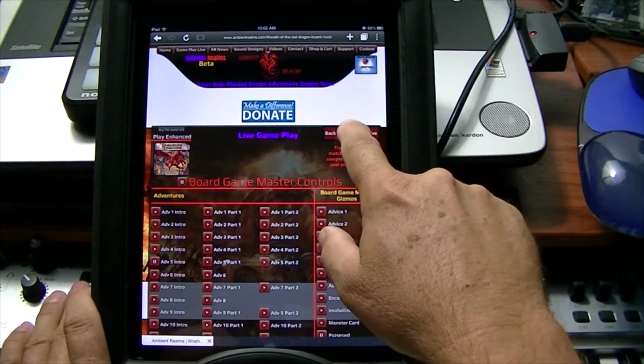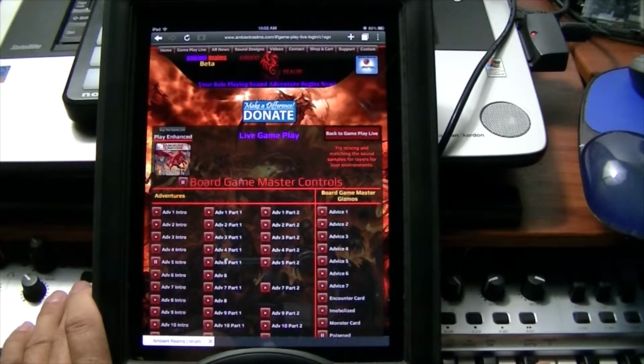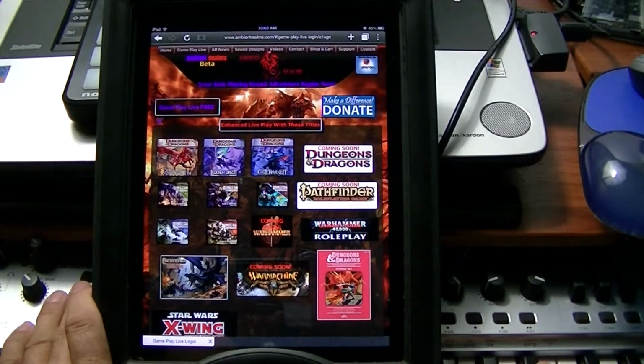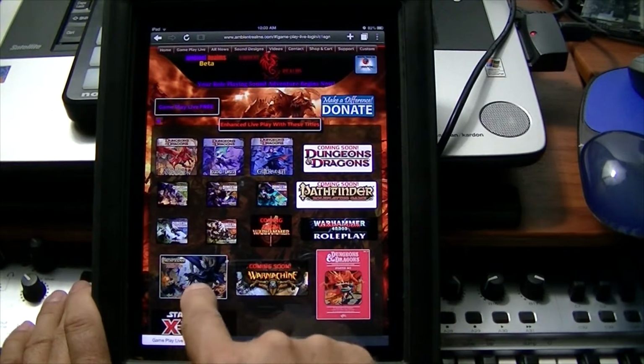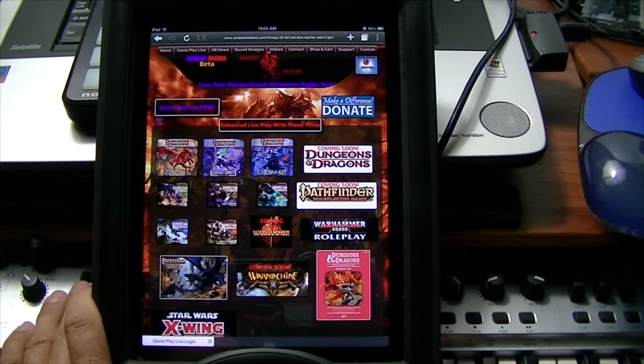So this is, like I said, we're just kind of scratching the surface here, the demo on one of the board games. The same thing applies to the Dungeon Command series, Pathfinder stuff. The X-Wing stuff is really cool too. Let's just go in there real quick.